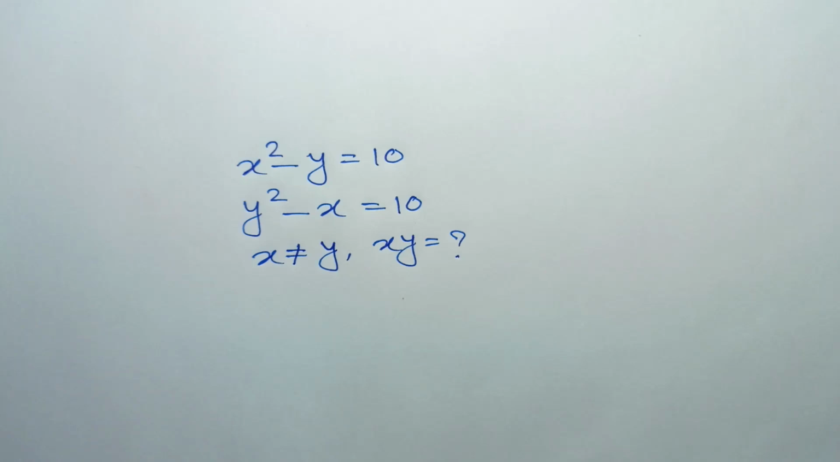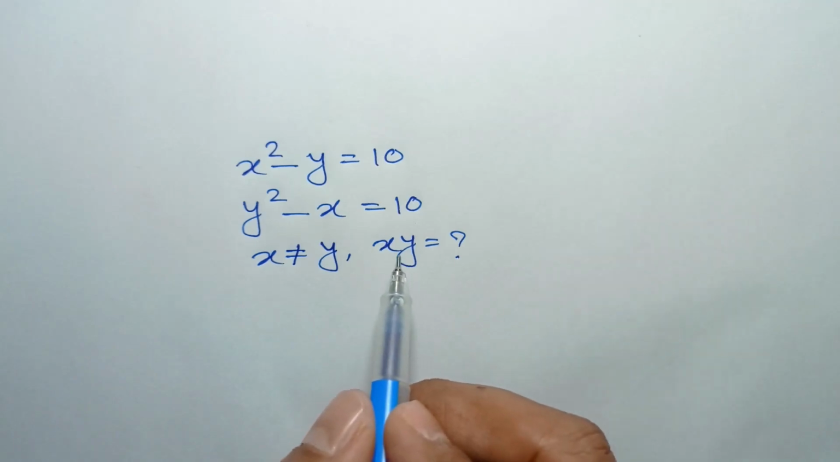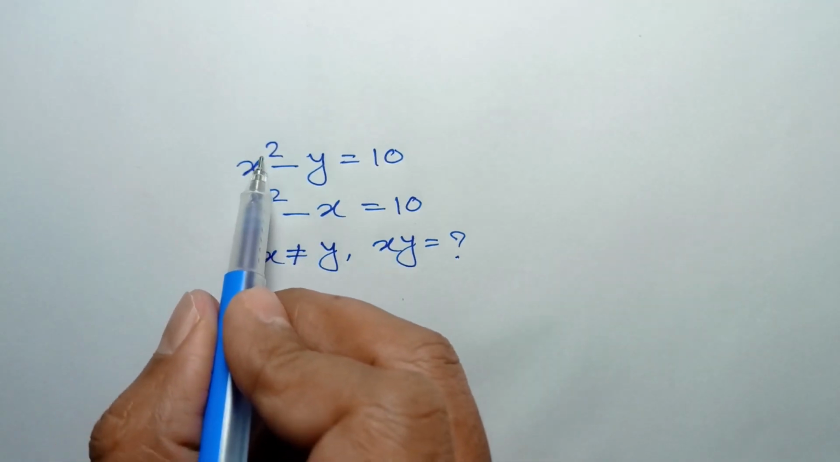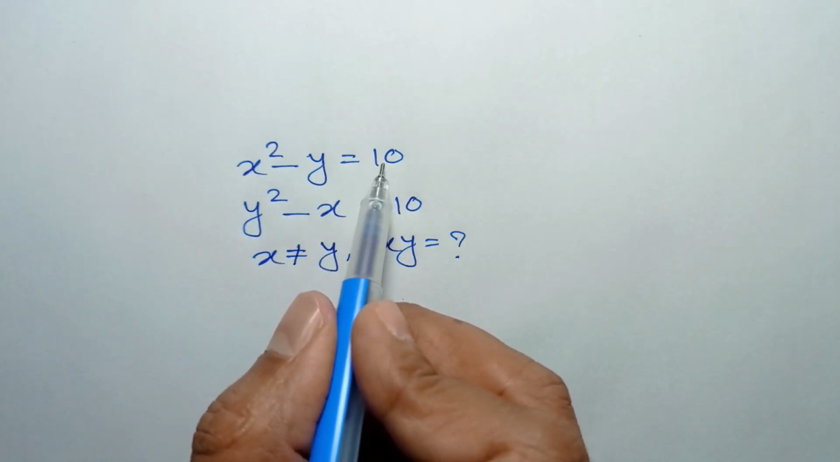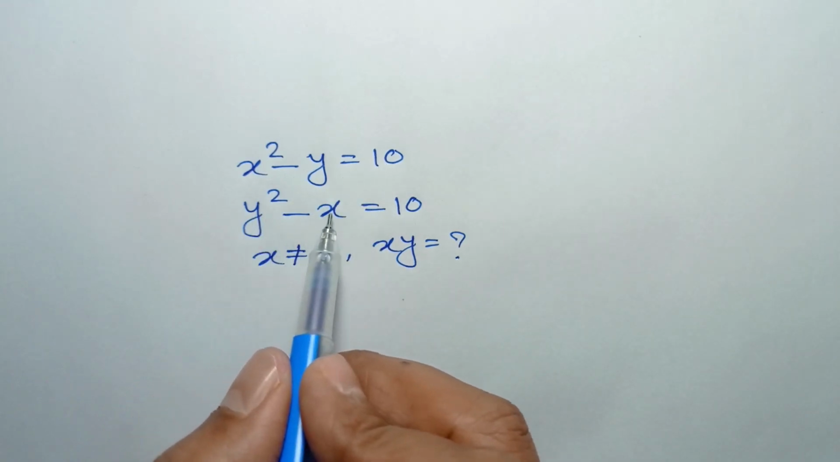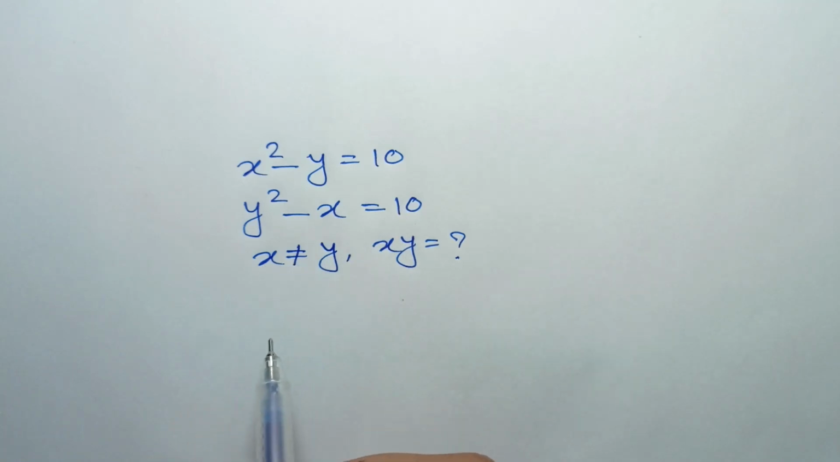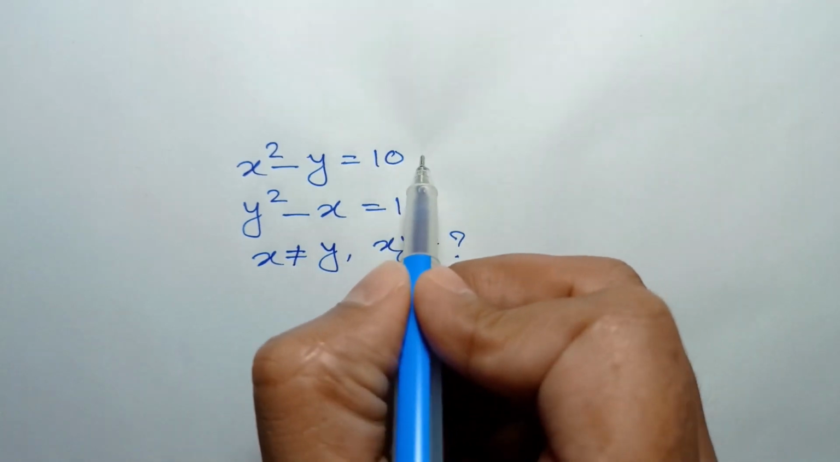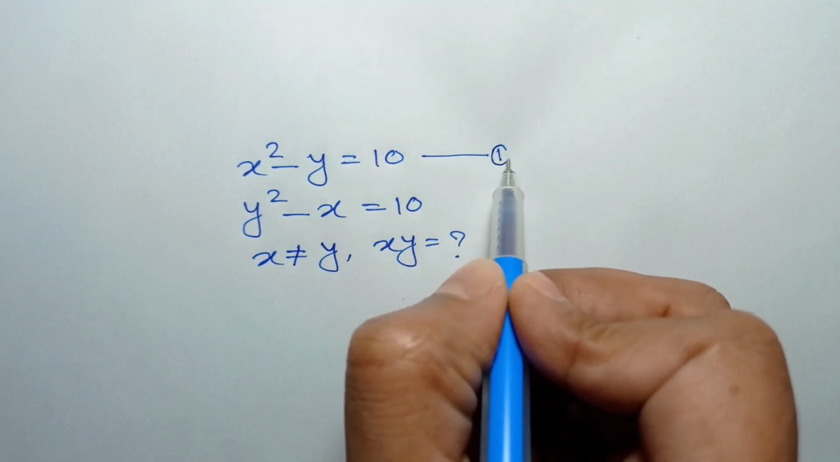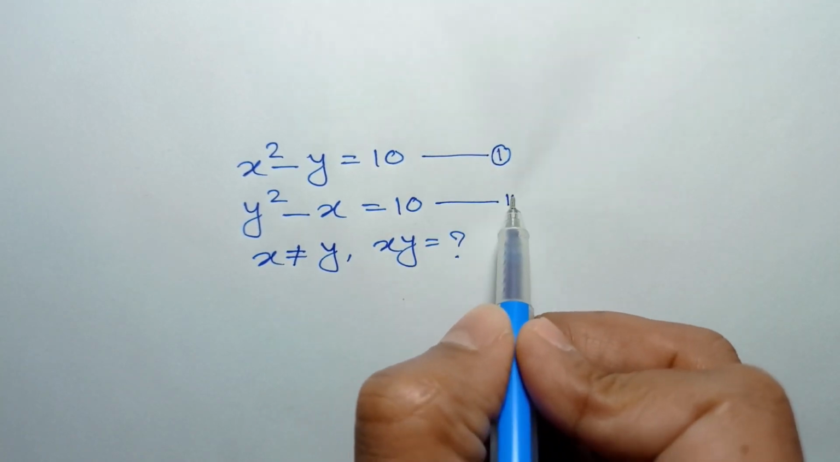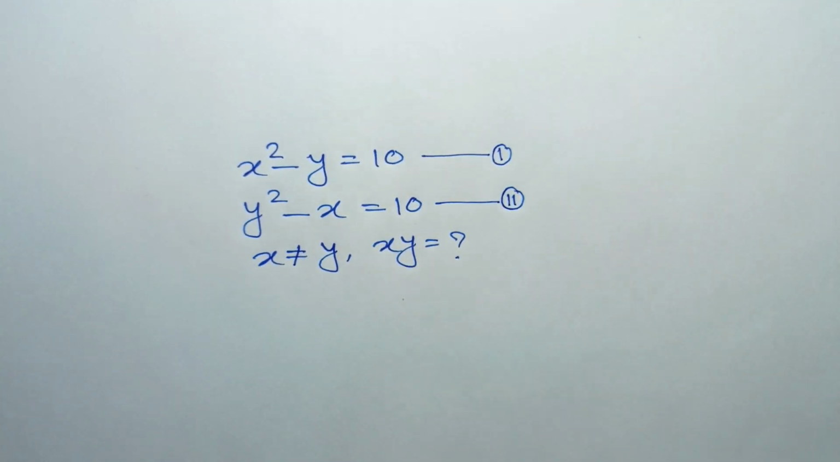Hi everyone, in this video I am going to show how to find the value of xy where x squared minus y is equal to 10 and y squared minus x is equal to 10 and x is not equal to y. Let's call the first equation number 1 and the second equation number 2.